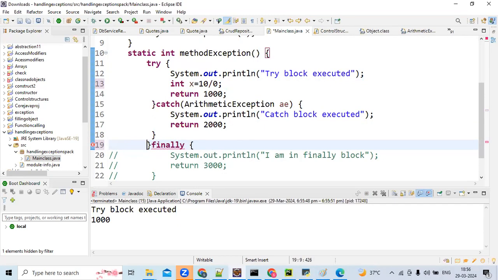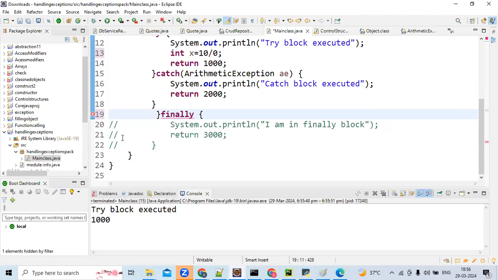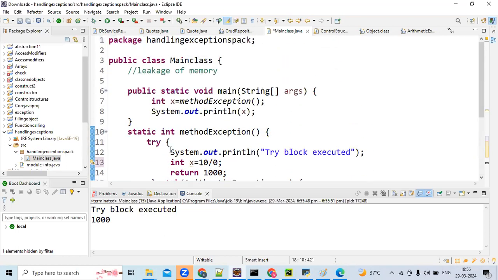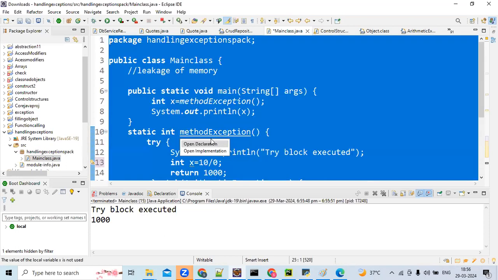The exception is raised to the catch block. It's giving error. Okay, so try this code also. I'm copy pasting this.